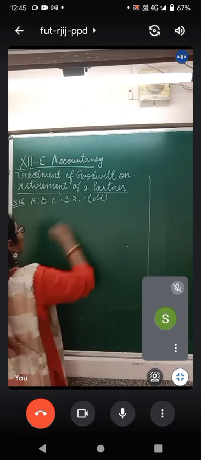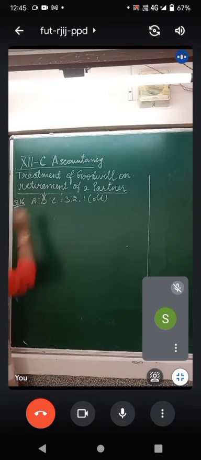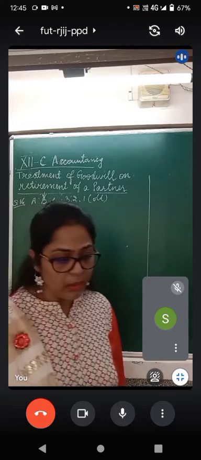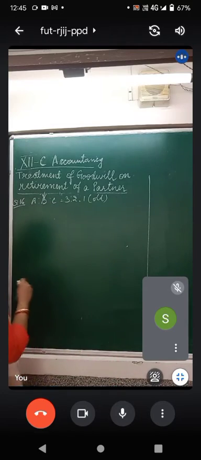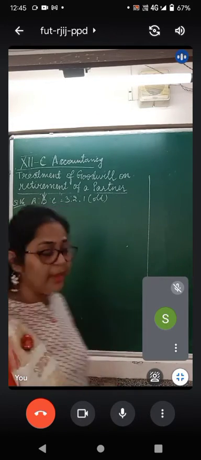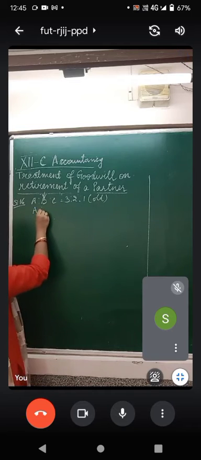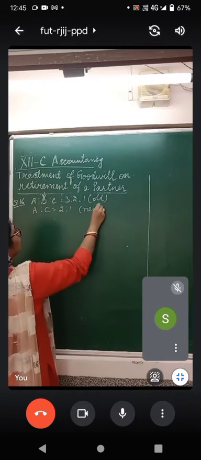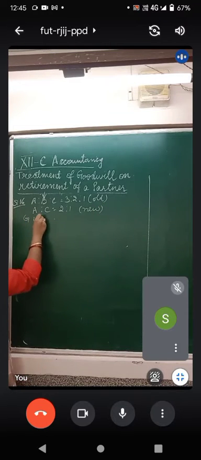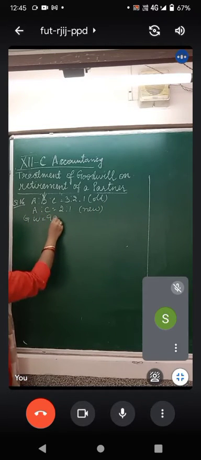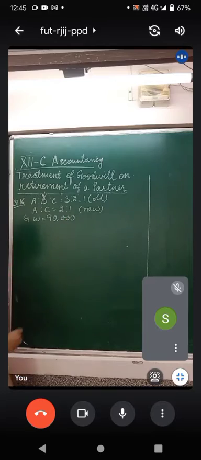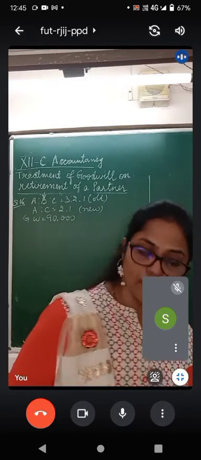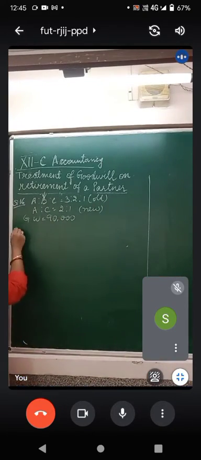This is their old ratio. Now B is retiring. B is the retiring partner. The new ratio among A and C is 2:1. And the goodwill of the firm is valued at ₹90,000. Isn't it? Now what are we supposed to do? You find out the gaining ratio.